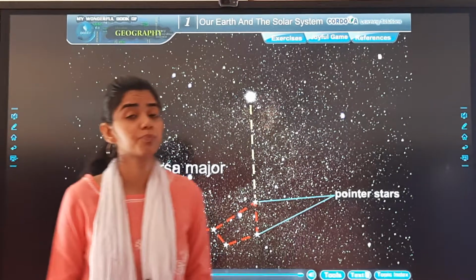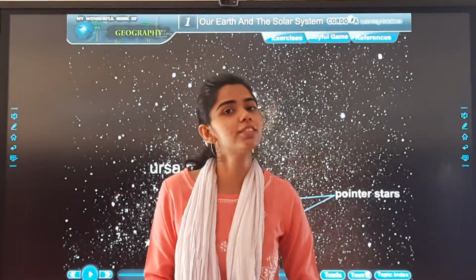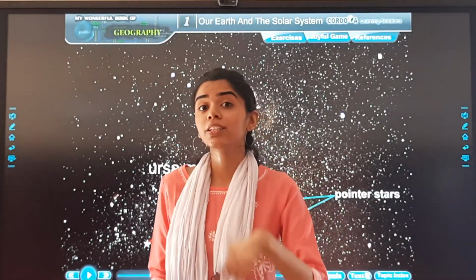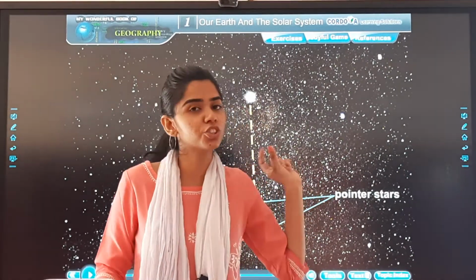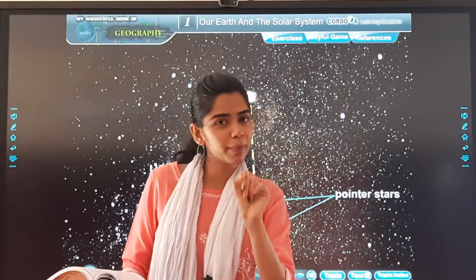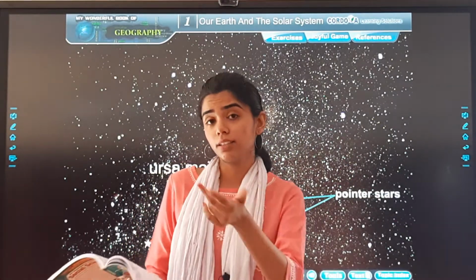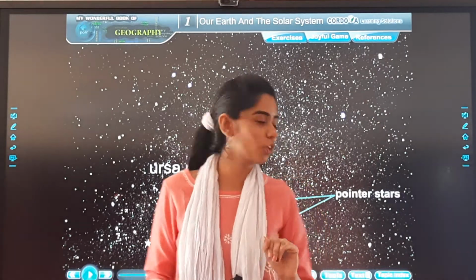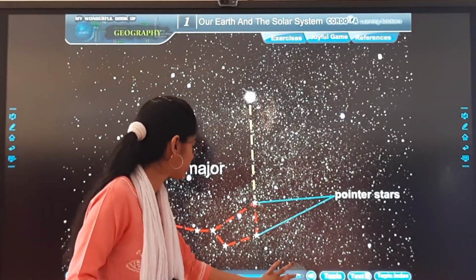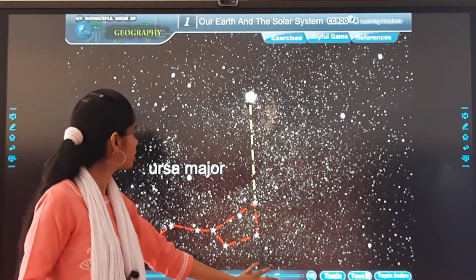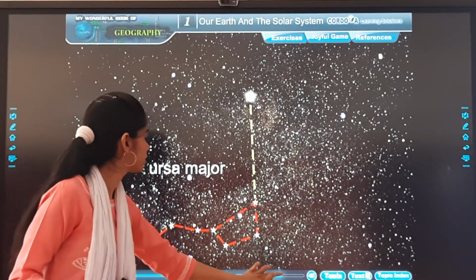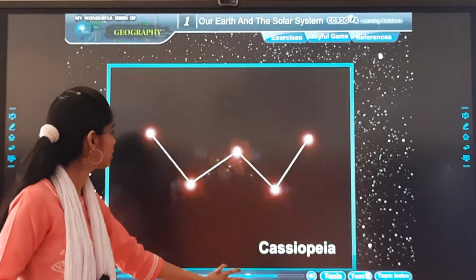Now see children, all these constellations are generally named by the shape they form. On the basis of the shape they form, the astronomers have kept the name. You can have a look again. Two stars of the Saptarishi point to the pole star.